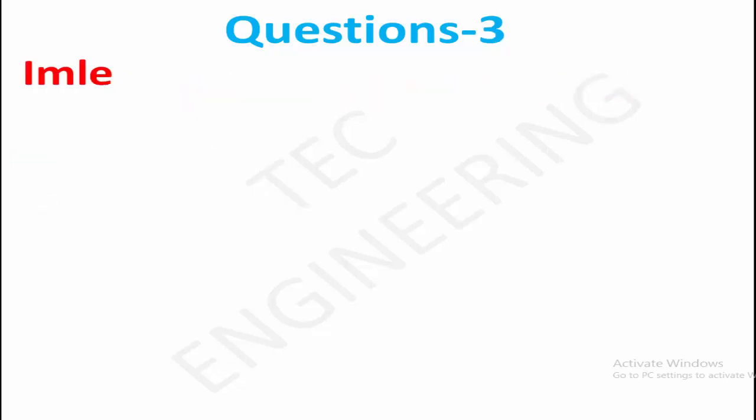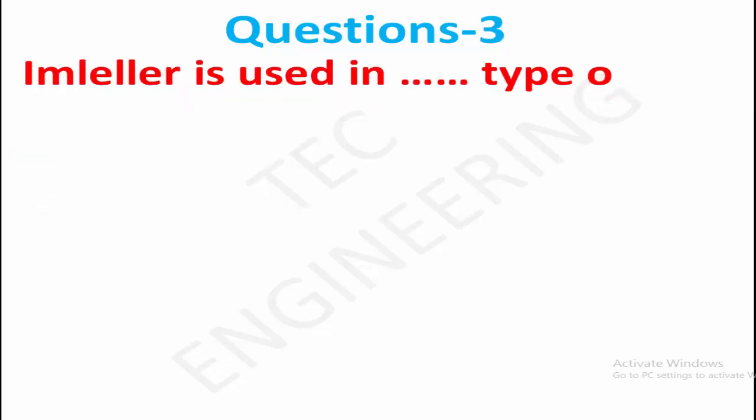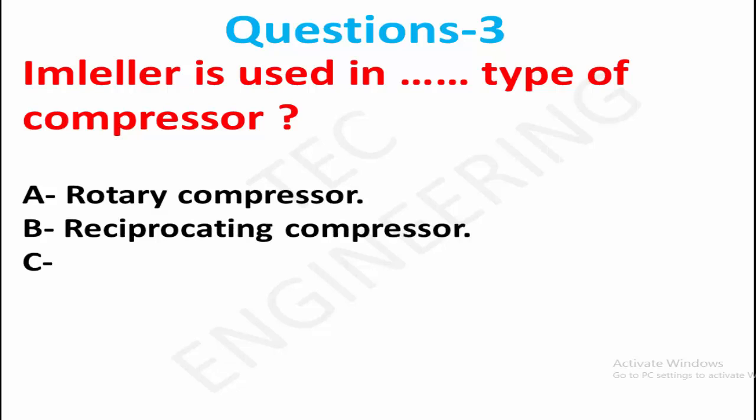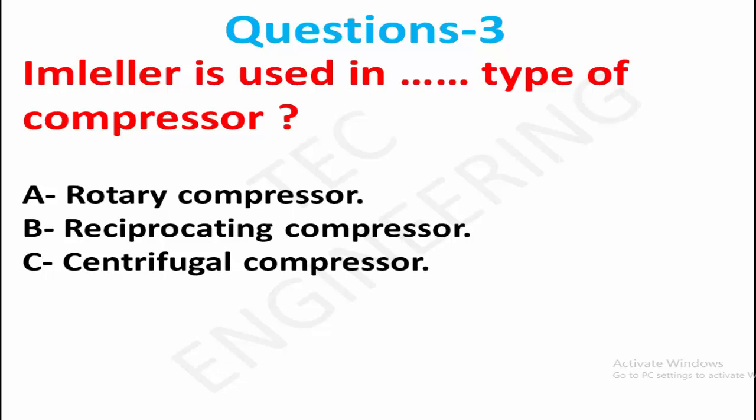Question 3. Impeller is used in which type of compressor? Option A, rotary compressor. Option B, reciprocating compressor. Option C, centrifugal compressor. Right answer is option C, centrifugal compressor.